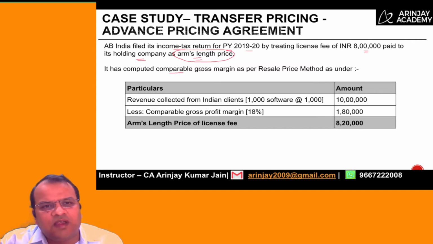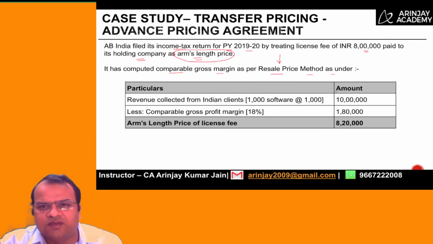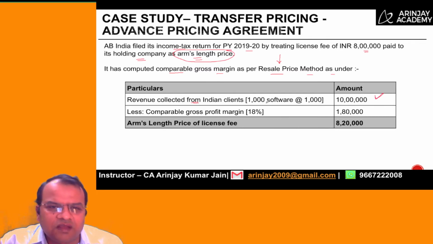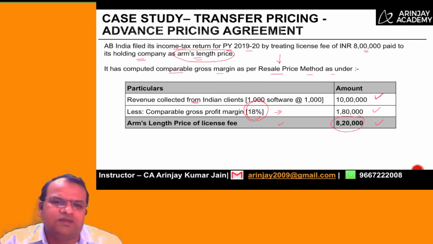It had computed comparable gross margin as per resale price method as under. So when filing its tax return, it said that under the resale price method, the price that I have paid is at an ALP because of the following reason. The revenue which the Indian company has collected from Indian clients is 10 lakh. The comparable gross profit margin they have calculated at 18%, which comes to 1,80,000, and the arm's length price of the license fees therefore should be 8,20,000.